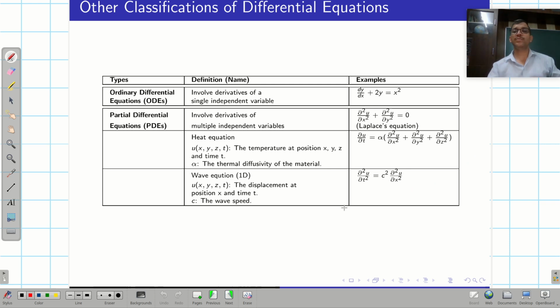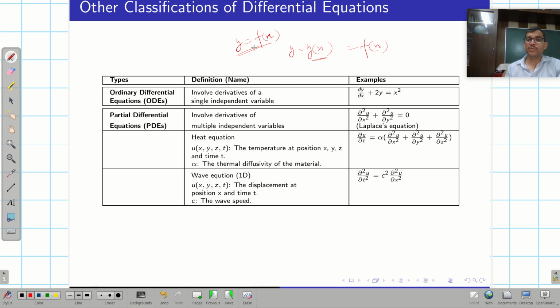Then another classification of differential equations is of this type. First are the ordinary differential equations, which involve derivatives with respect to a single independent variable. For example, if y is a function of x only, it involves a single independent variable, or sometimes we write it as y equals f of x.